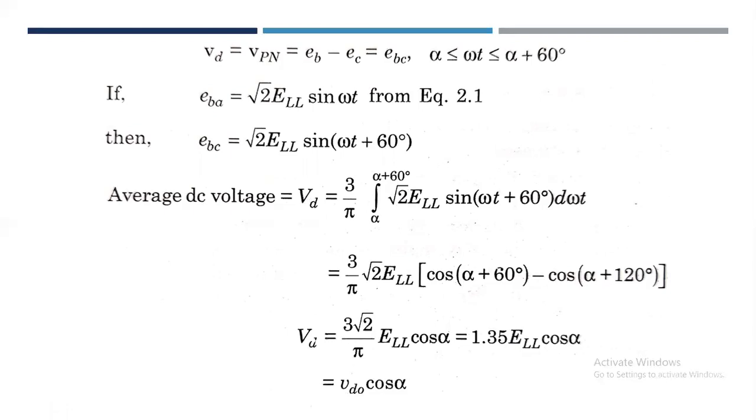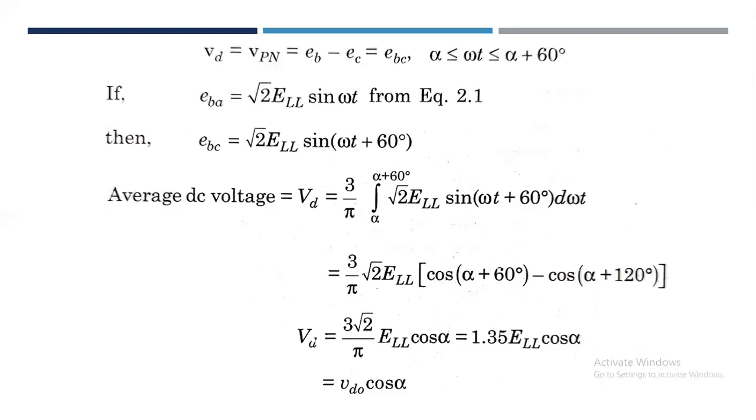This equation indicates that different values of alpha give different values of Vd. The range of alpha is 180 degree, from 0 degree to 180 degree, and correspondingly Vd can vary from Vd0 to minus Vd0.